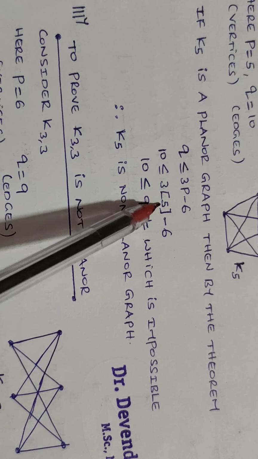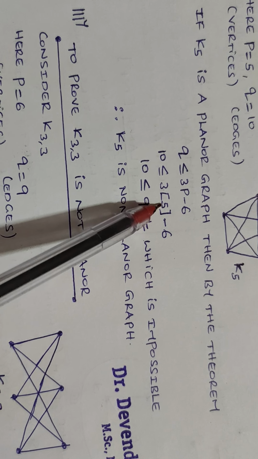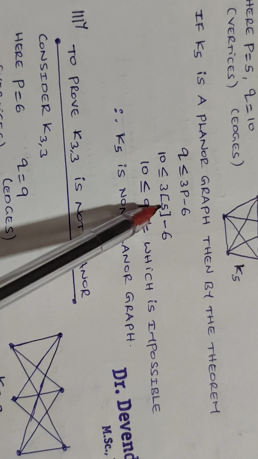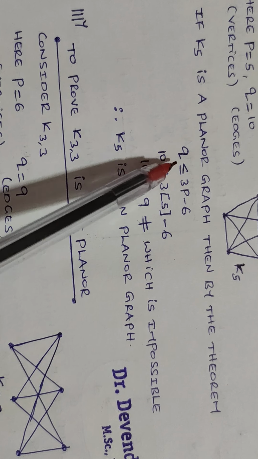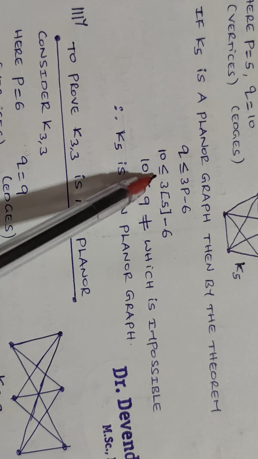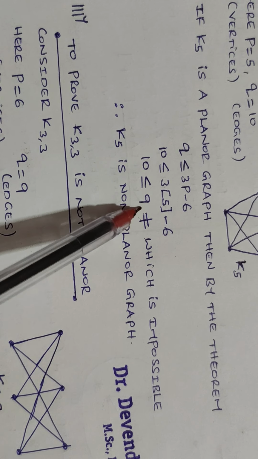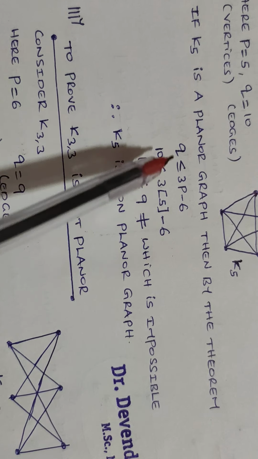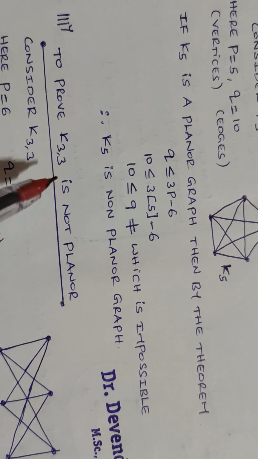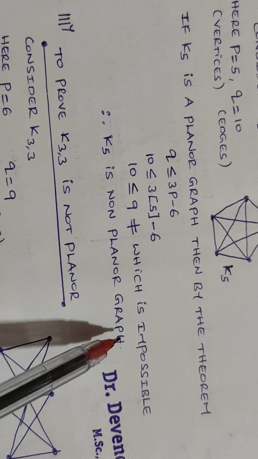Substituting P equals 5 and Q equals 10, we get 10 is less than or equal to 9, which is impossible. That is, K5 cannot be a planar graph. Therefore K5 is a non-planar graph.